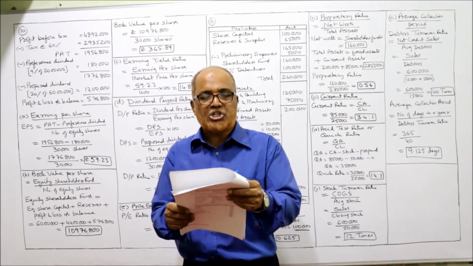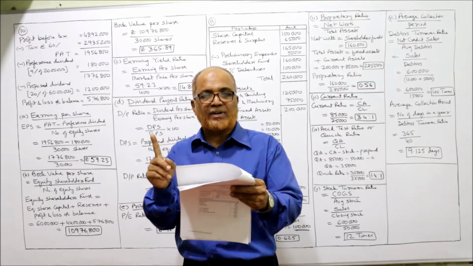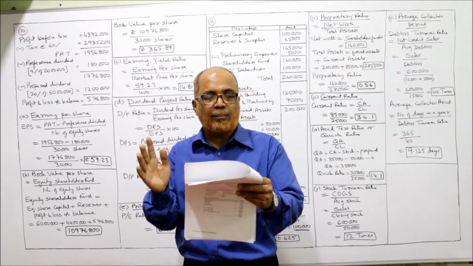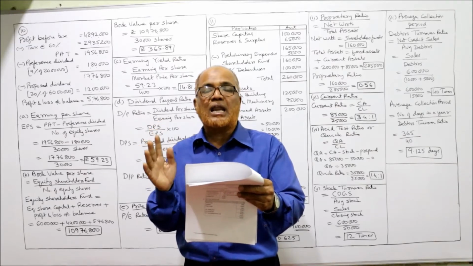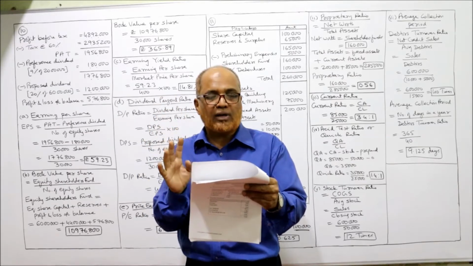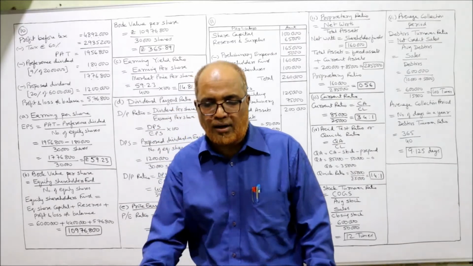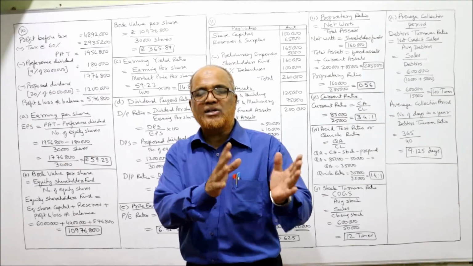Calculate for equity shares: earning per share, the first ratio; second, book value per share; earning yield ratio; dividend payout ratio; and price earning ratio. Five ratios you have to calculate. The current market price of the equity share is 400 rupees.